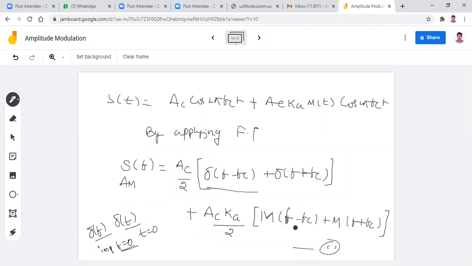Then what is m of f minus fc? Del is nothing but an impulse, that is okay. But what about m? What is M of t? Message signal. What is M of f? Message signal in frequency. What is S of t?